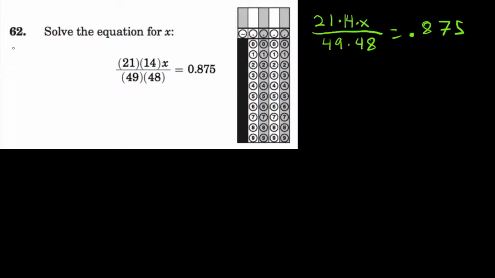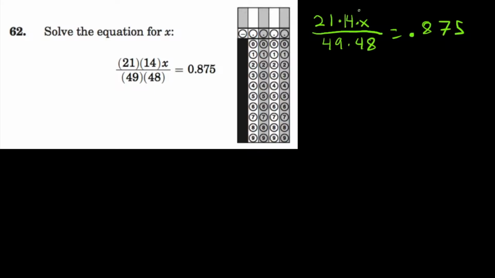And I'm not writing that 0 in front because we don't need it, as long as you remember to put the decimal there. Now, I could just do 21 times 14 times x and 49 times 48. I think it would be easier, though, if I reduced first, because we would just be reducing the fraction later anyway. So I'm going to reduce before I do anything else, meaning I'm going to look for common factors in the top and the bottom.